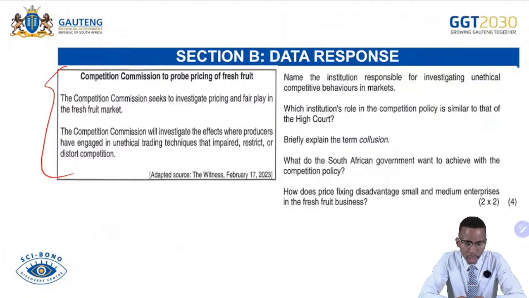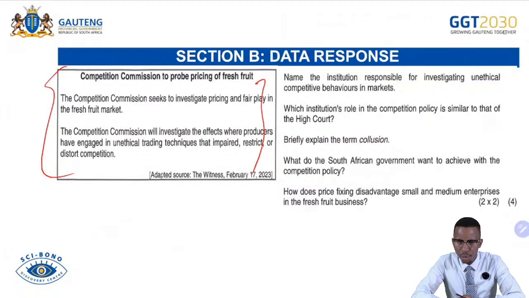But let's go on. I was just sharing with you the deeper part of this content that we come across here in Section B, or data response. So the Competition Commission seeks to investigate pricing and fair play in the fresh fruit market. The Commission will investigate the effect of where producers have engaged in unethical trading techniques that impede, restrict, or distort competition. Adjusted from The Witness, February 17, 2023.